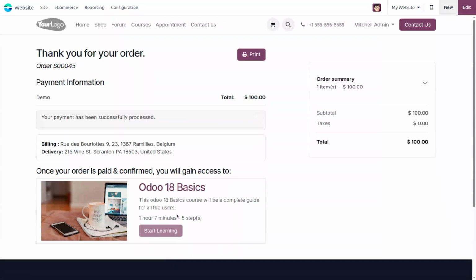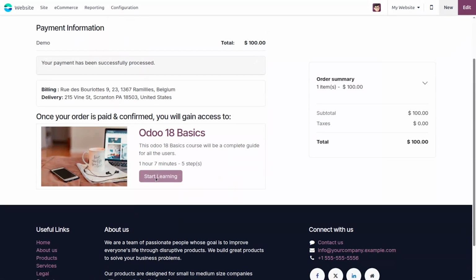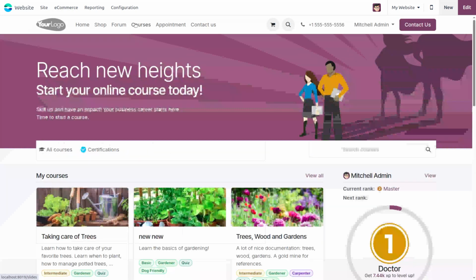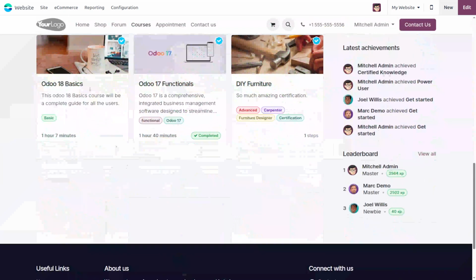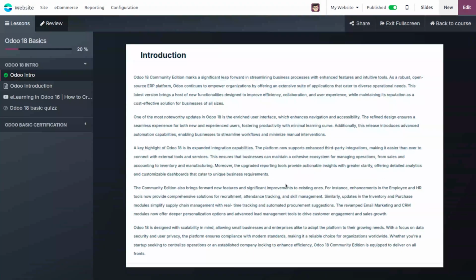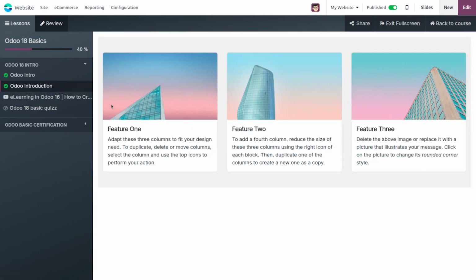Now we can start learning this course by clicking this start learning button. The payment has been completed for this course, and we go to courses and open this Odoo 18 basic course. We have the start now button. On clicking this start now, we can complete the course from here. Now the first content is completed. Next is the Odoo article.